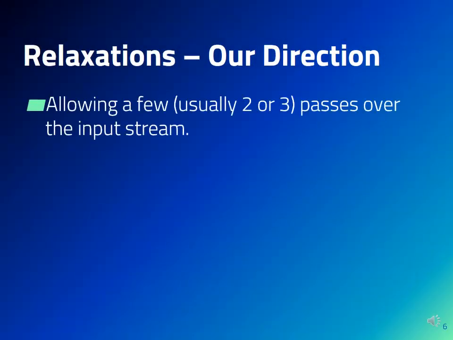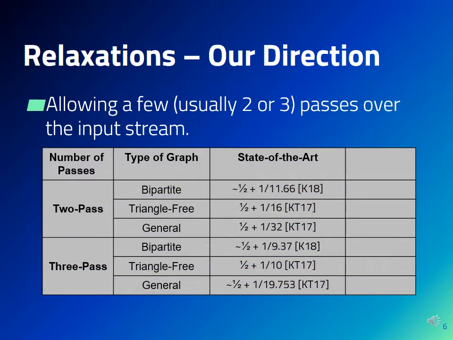In this work, we consider a different relaxation in which the algorithm is allowed only a few passes over the input stream of edges, usually only 2 or 3 passes. In this table, you can see the state of the art for this relaxation. Notice that improved results are known when the input graph is restricted to be either bipartite or triangle-free. Since the objective in this relaxation is to improve over the 1/2 approximation that we know how to obtain using a single pass, it is natural to present the approximation ratios as 1/2 plus the improvement.